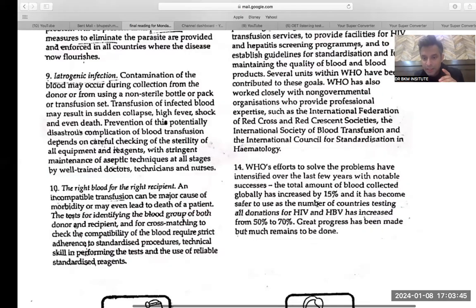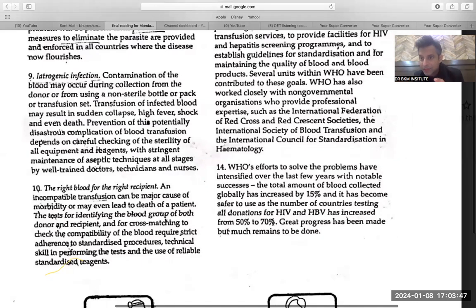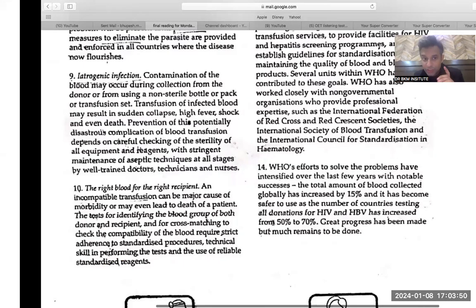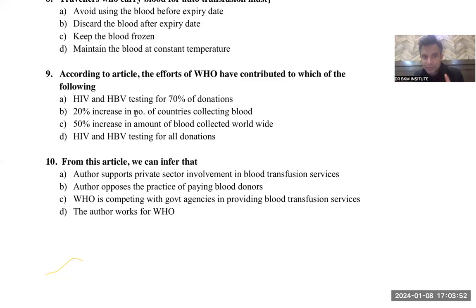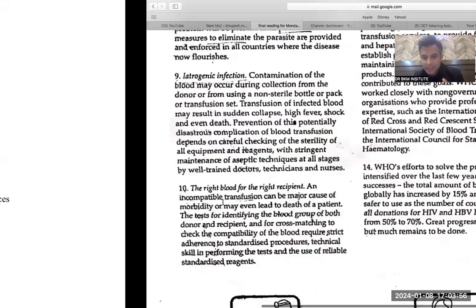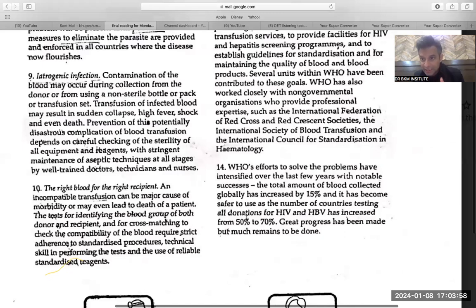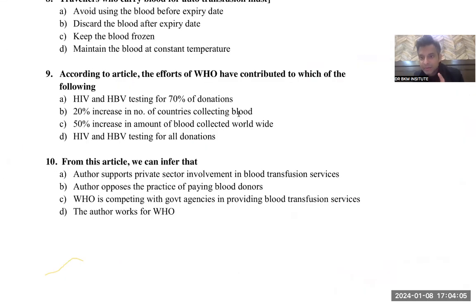Again, I will show you. The number of countries has increased to 70%. It's not the donations. A, eliminated. B, 20% increase in the number of countries. Yes, 70 minus 50, yes. But it says 20% increase in the number of countries testing blood, and in this one collecting blood. So the testing word is not matching with collecting. Again, elimination. Testing has increased by 20%, not the blood collection. Again, wrong.